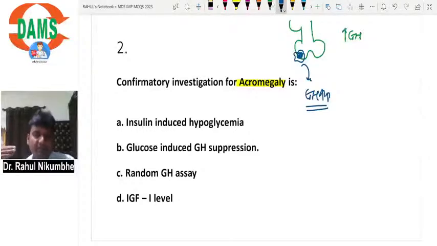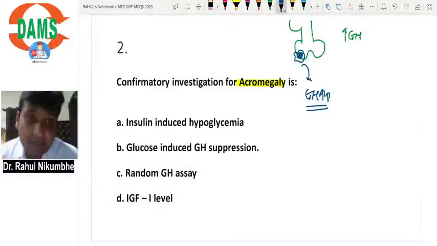Now what is the confirmatory test to prove that the patient has acromegaly? Insulin induced hypoglycemia? No. When I suspect growth hormone deficiency, if I suspect the pituitary is not able to secrete growth hormone, then the investigation will be insulin induced hypoglycemia.